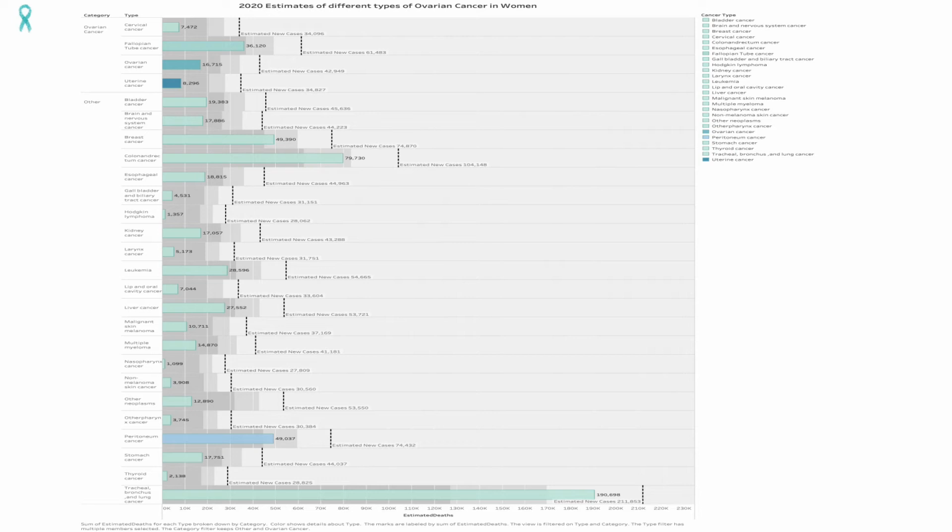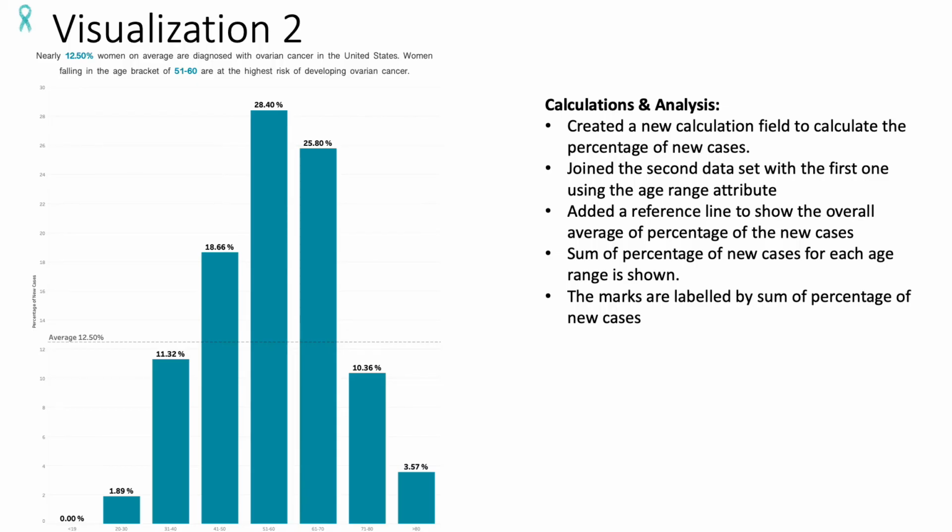This is just to show the entire visualization. There were 2 categories defined, like I previously explained, ovarian cancer and other, so I filtered out the other just to focus on the ovarian cancer. For my second visualization, I wanted to display the percentage of new cases with respect to age.